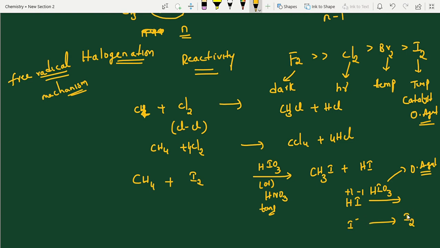So now what happened in the vessel? I2 is generating more, I2 is more, then the reaction moves in the forward direction. Like that we are making the iodide products, methyl iodide. Otherwise the reaction will not occur. It's a very slow process. Okay. Now next one.